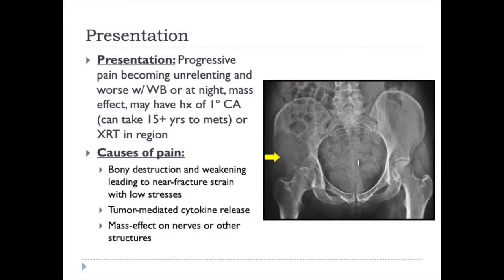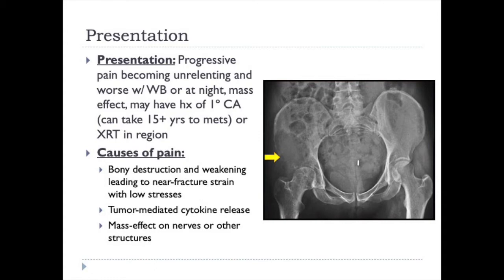Once all of these are present and provided for, the tumor can easily metastasize and spread to multiple organs. So the typical presentation of bony metastatic disease is often progressive pain that becomes unrelenting and worse with weight bearing or at night. Pain that's worse with weight bearing is known as functional pain and is some of the most concerning findings for impending pathologic fracture and significant structural damage to the bone.